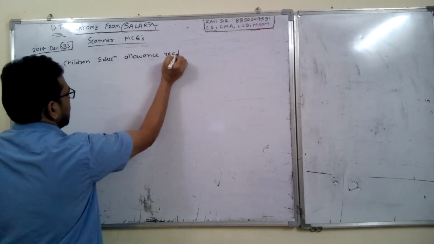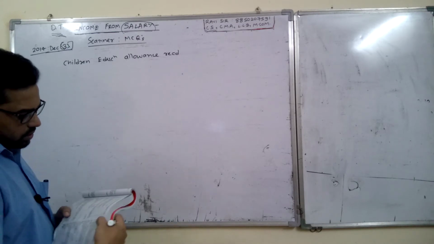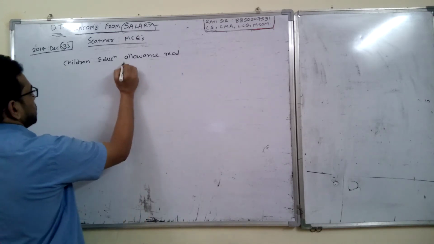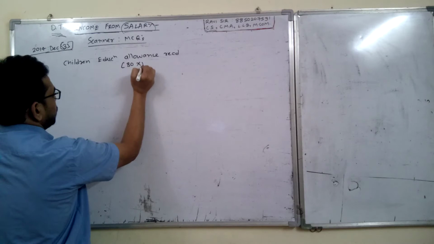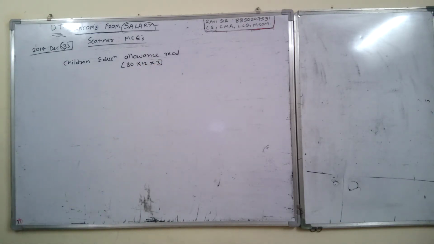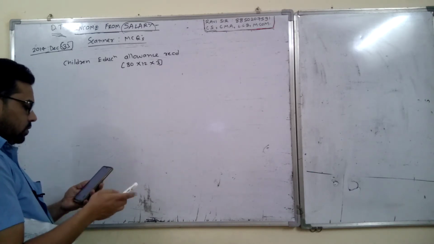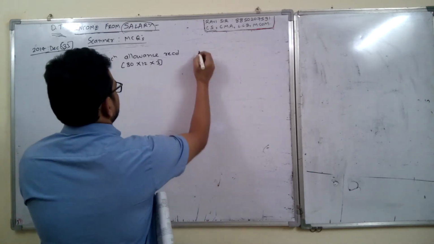Now what is the exemption amount for children education allowance? Children education allowance received is 80 per month per child for 3 children. So it's like 80 into 12 into 3 children. You get the total amount received, $2,880.